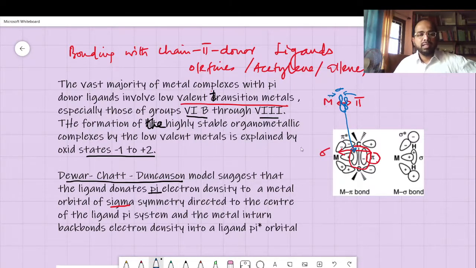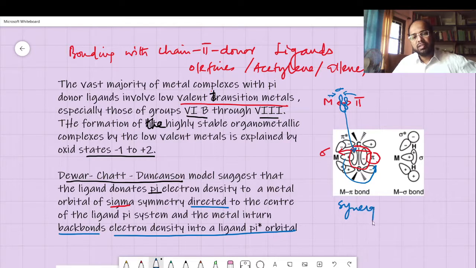To be precise, that is what you have to write: directed to the center of the metal pi system, and the metal in turn back bonds electron density into the ligand pi orbital. So the metal donates some electron density into the pi orbital. This is what we have seen as synergism, and that is responsible for the strengthening of the bond.